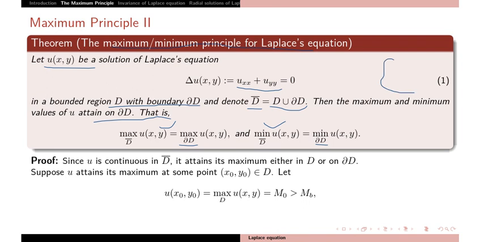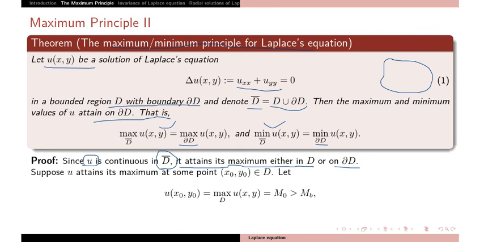Whatever domain you have, you get maxima or minima on the boundary. We satisfy the Laplace equation, and we assume that the solution is continuous in the closure of D. Since it is continuous, it will attain its maxima somewhere in D bar, in D or on the boundary.